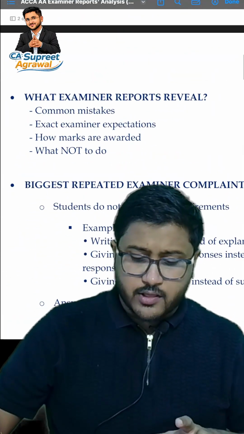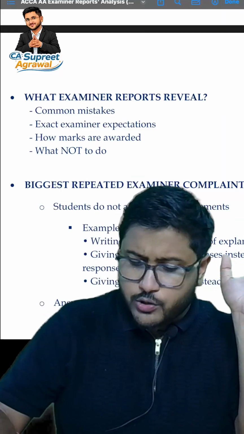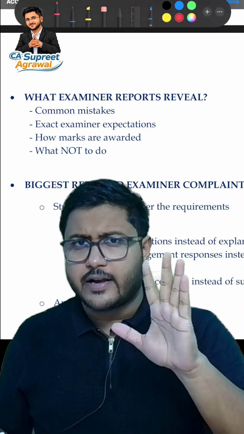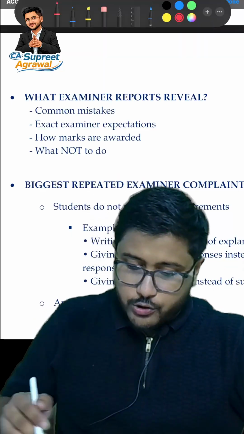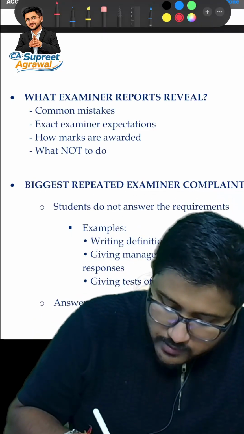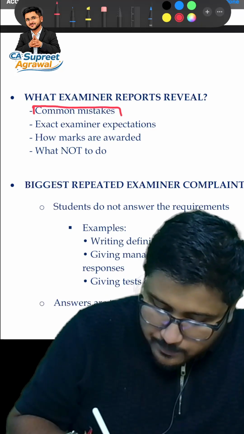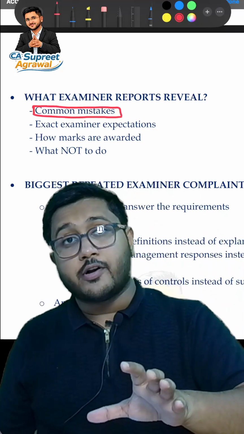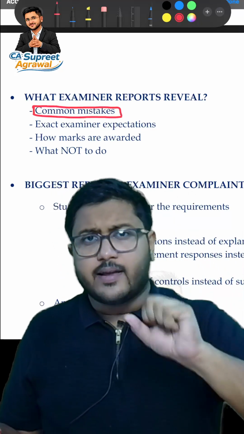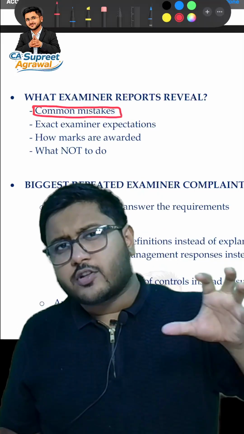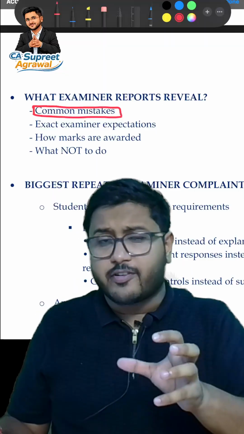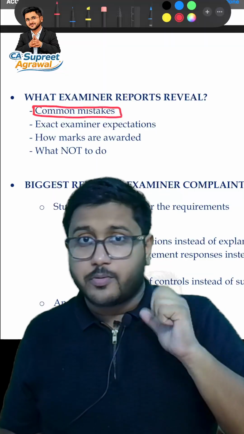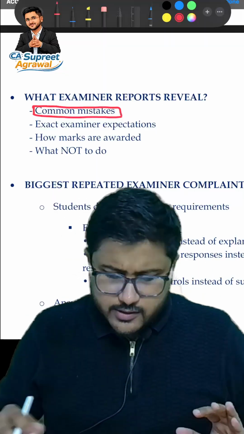Let's first start with what examiner reports reveal. That's the first thing that we need to ask. We say that we are analyzing the examiner reports, but what do they reveal? It reveals the common mistakes, as in the mistakes that a major part of the students commit. If we talk about one of the common mistakes, it is writing generalized language, that is not audit specific language, but generalized language. So we will discuss all of these mistakes here.